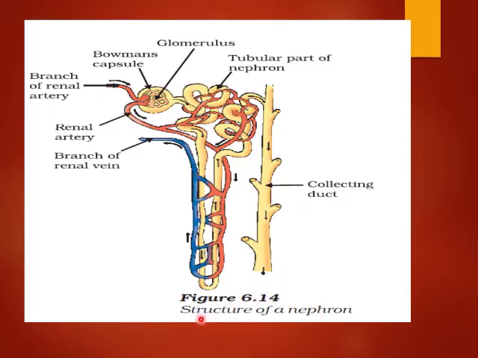This is the diagram from your NCERT. You will draw this diagram in your notebooks and write the explanation. So this is the branch of the renal artery, and this is the further branch of the renal artery, which is going towards this loop or tube-like structure. This is the tubular part of the nephron. This is the loop of Henle. This is also a tubular part, and this is the collecting duct.